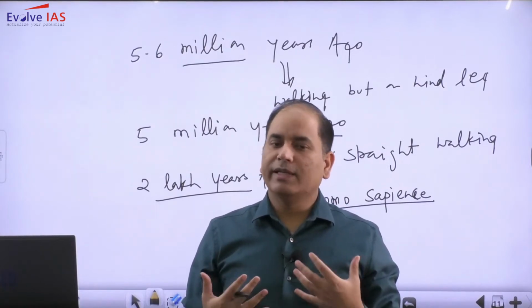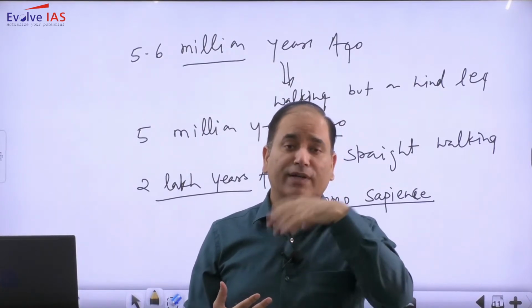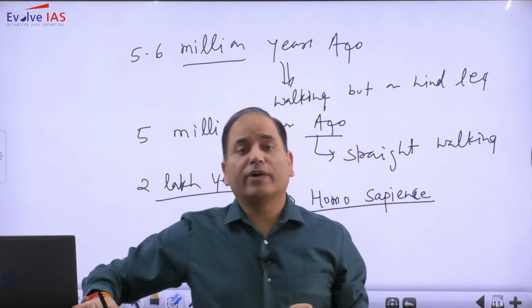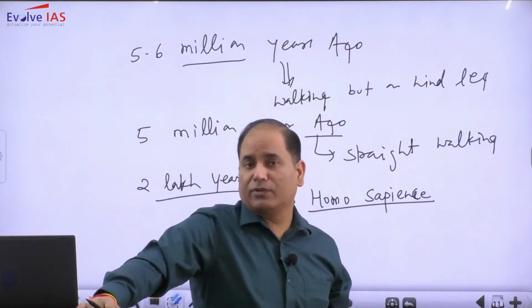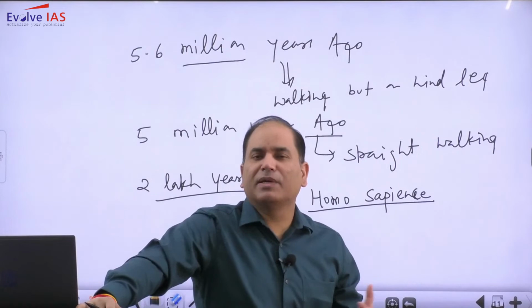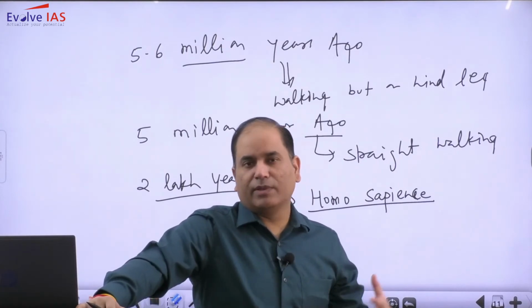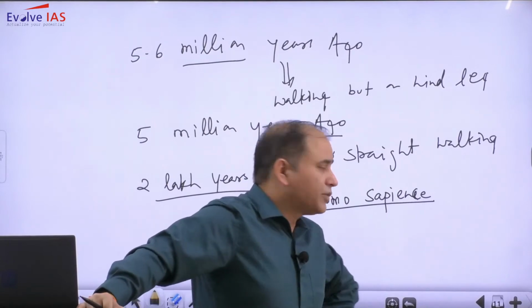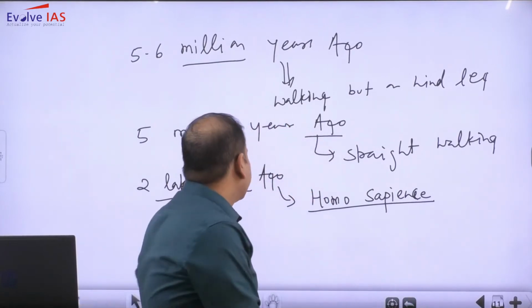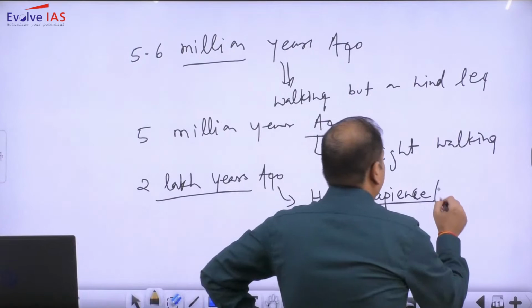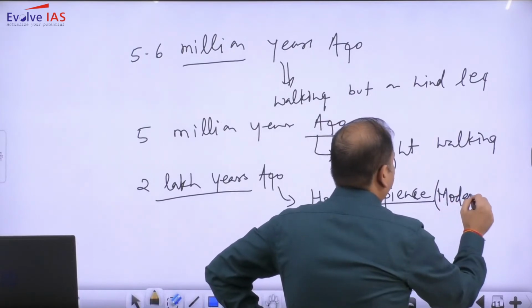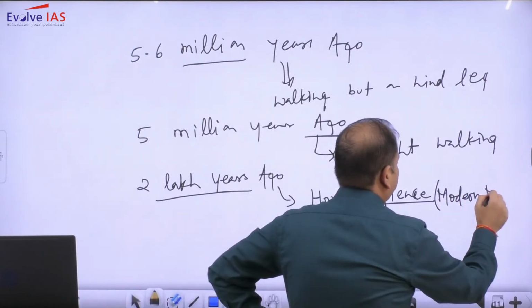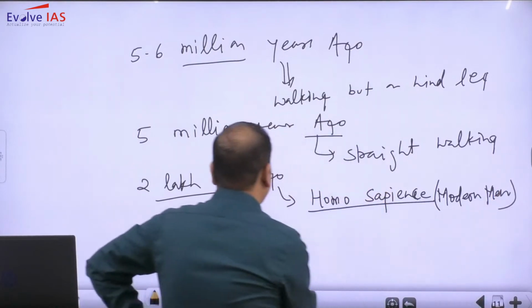It is believed that earlier we had different hominoids, but only the Homo sapiens were able to survive, and there was also mixing. There was very large scale mixing, and ultimately we have the Homo sapiens. And it is believed that these modern men, that is Homo sapiens, came into existence somewhere in Africa.